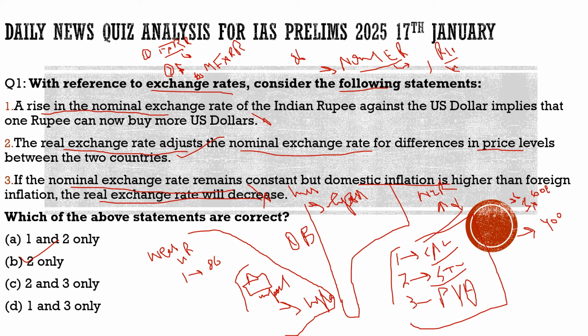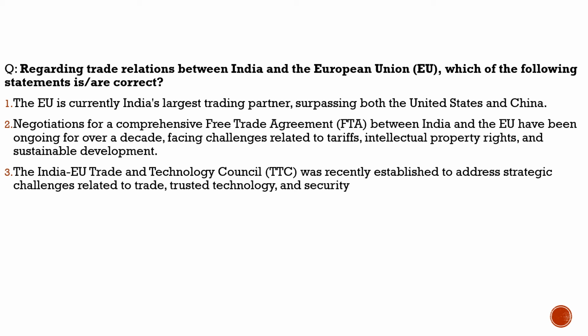Now with this, let's try to solve this question which we had brought here. As you can see here, the question is basically about the relationship between India and European Union. Now you may ask me a question here, sir, what was the need of this question? Why we had brought this question here? Because there was an article which talked about an alliance of democracies with India at its core.